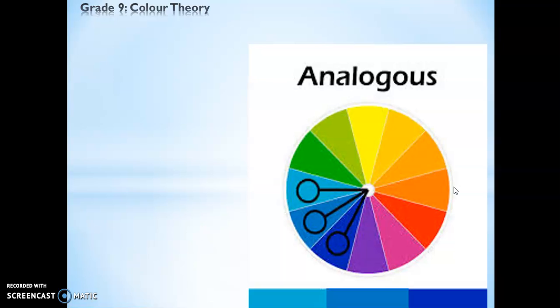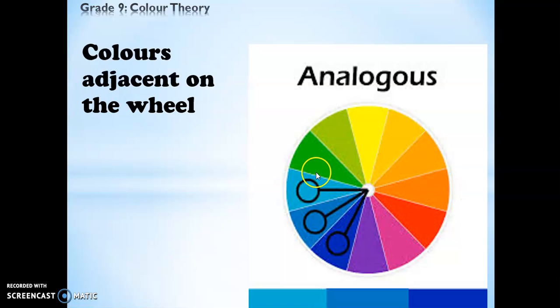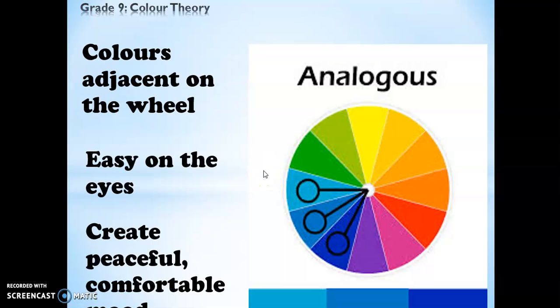Third is analogous colors, or also known as harmony colors. Right, these are colors that are side by side on the color wheel. It could be this three, it could be this three, it could be this three. The rule is it must be side by side on the wheel. It's easy on the eyes and creates a very peaceful and comfortable mood.